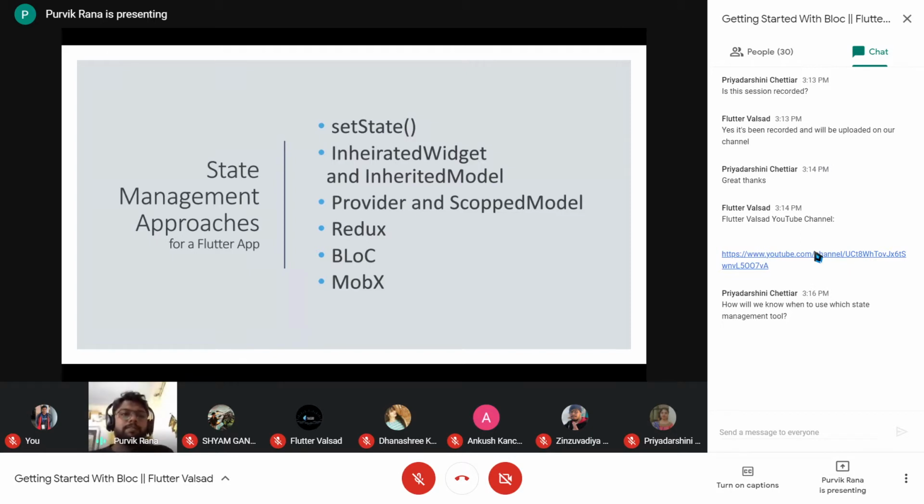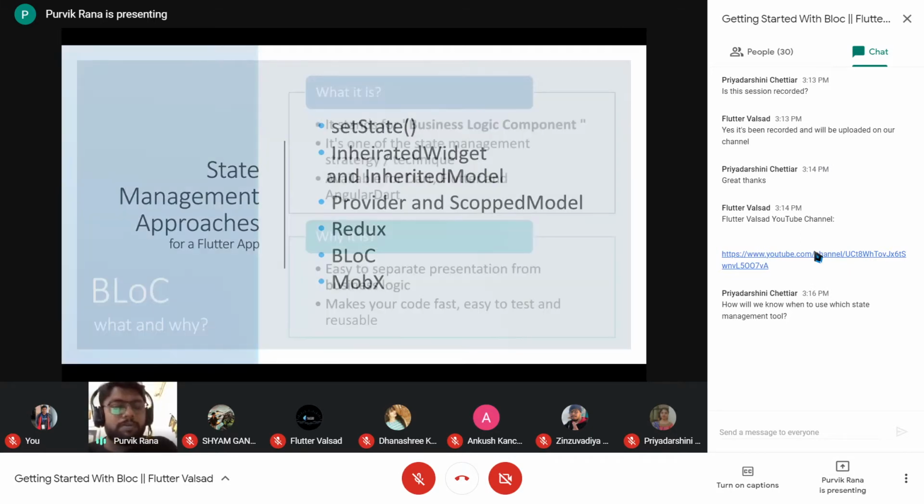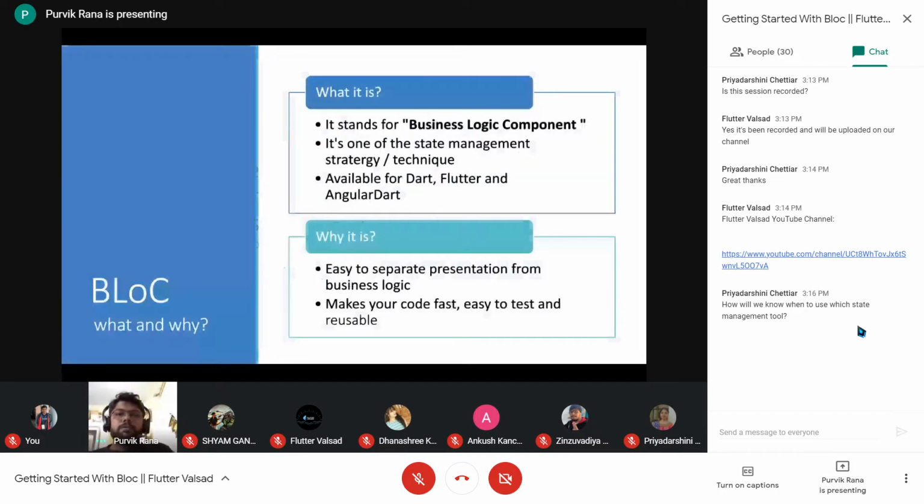So these are the different state management approaches for our Flutter application, and we will be talking more about BLoC. Talking about what BLoC is, it stands for Business Logic Component, and it is one of the state management techniques for our Flutter application. It is available for different technologies: Dart, Flutter, and AngularDart. And why is it used? Because it separates the presentation logic from our business logic.